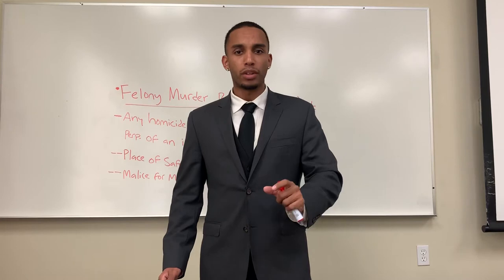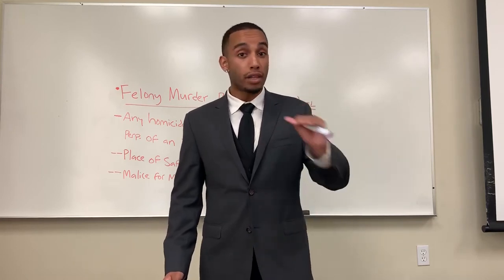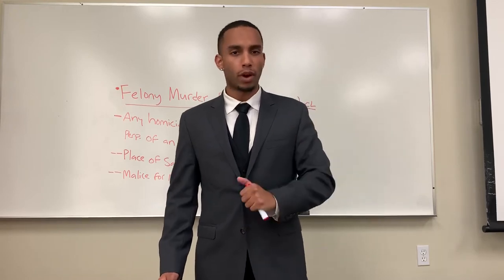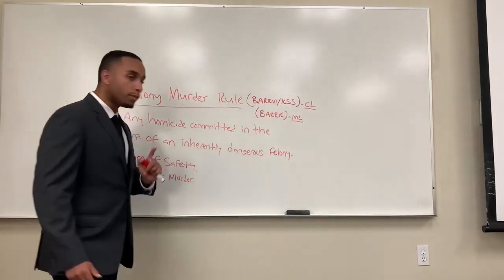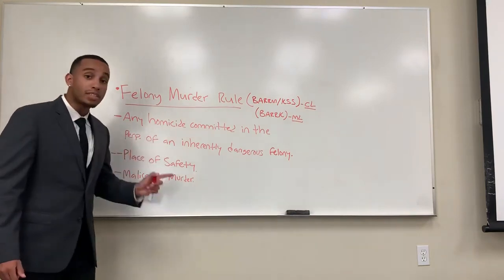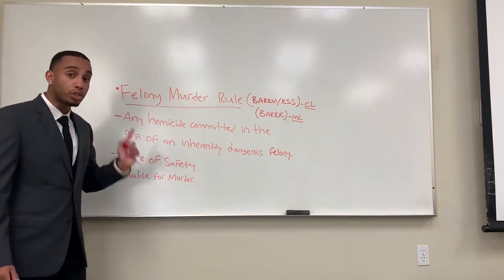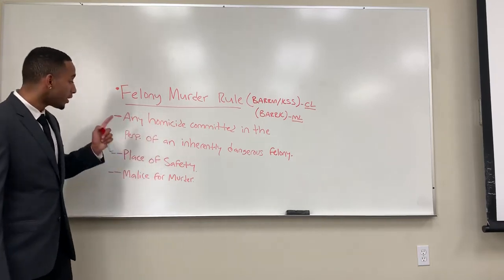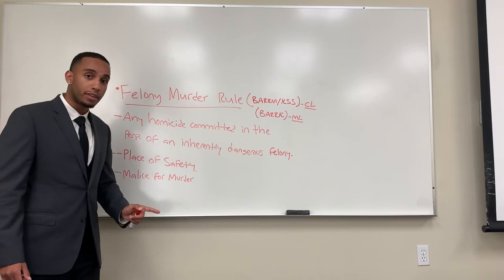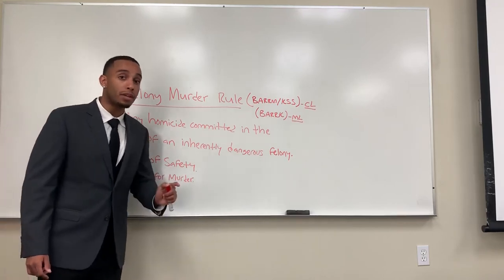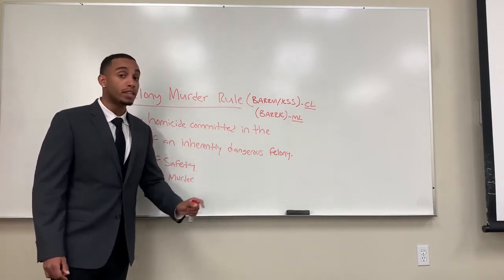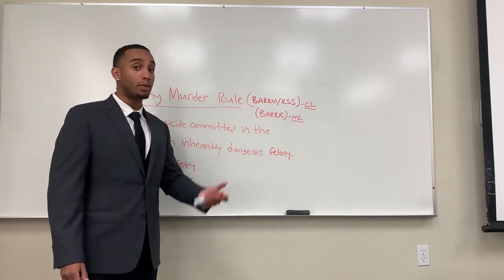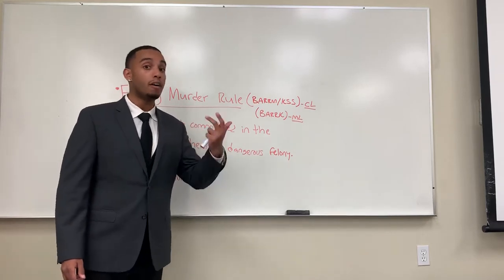And lastly, like we're talking about right now, is the felony murder rule. The felony murder rule is very interesting because it has a common law meaning and also a modern law meaning. So let's get into it right now. So the felony murder rule means that any homicide committed in the perpetration in an inherently dangerous felony can make someone liable for murder. The split I was talking about with common law and modern law is the types of felonies that one has to commit in order to be liable for the mens rea of murder.